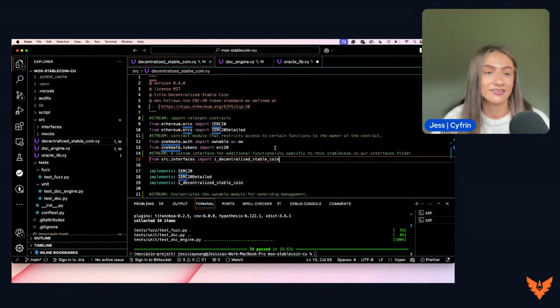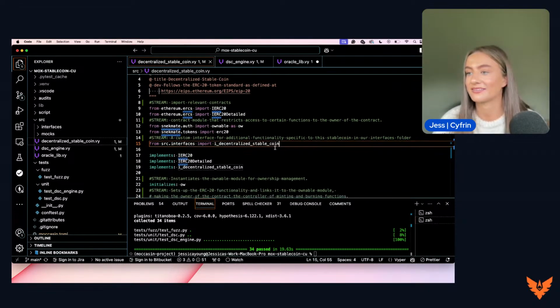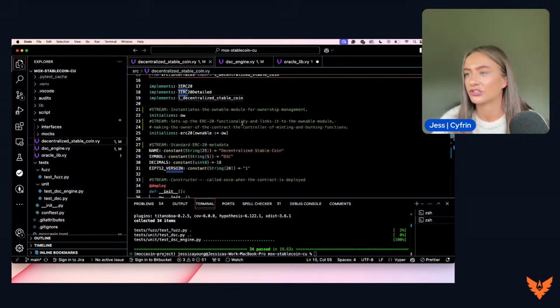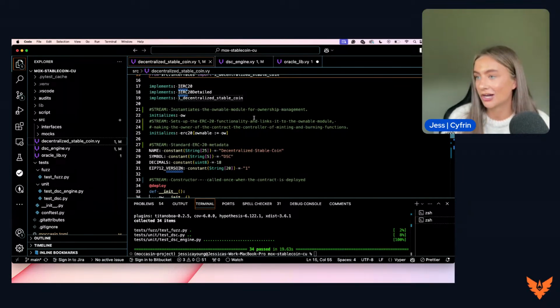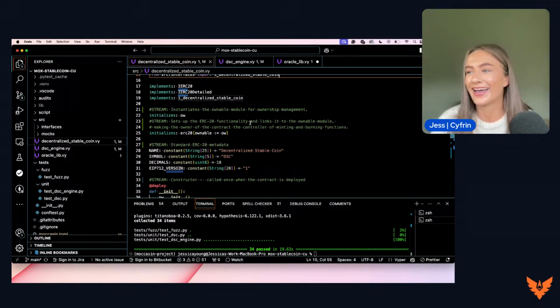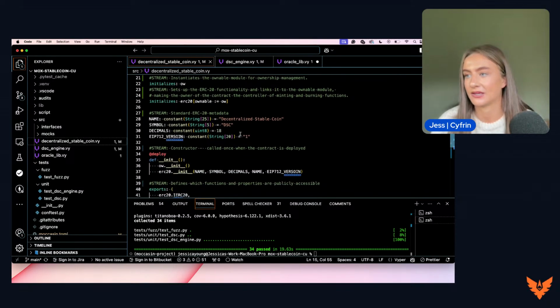So again, very similar and very comparable to how Solidity contracts are written. And you'll see that that's a running theme throughout these different contracts here. We are then implementing these contracts. We are initializing the ownable module for ownership management so that we have an owner of this contract, just like you see with typical Solidity contracts. I think I'm going to be saying that a lot here. And we are going to initialize the ERC20 functionality as well. And we are making the owner of the contract the controller of the minting and the burning functions for this ERC20.